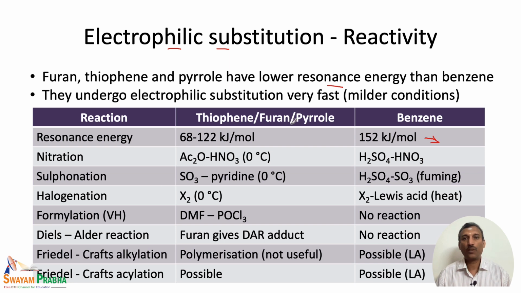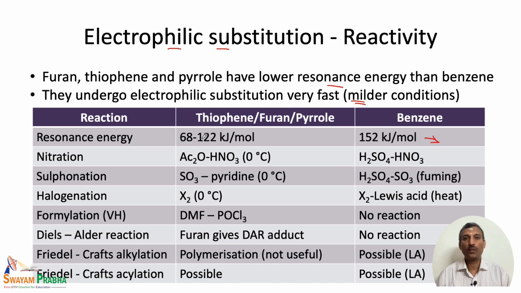In terms of reactivity, thiophene, furan and pyrrole can undergo reactions much better than benzene itself when we talk about electrophilic substitution reaction. So, these 5-membered heterocycles can undergo a very fast electrophilic substitution even under milder conditions compared to benzene.